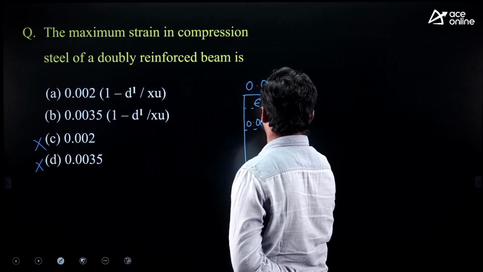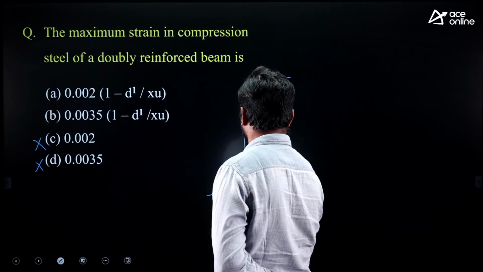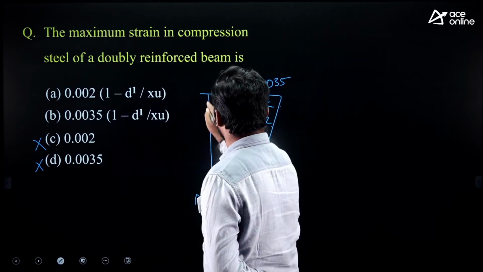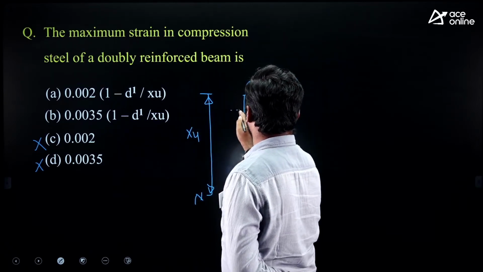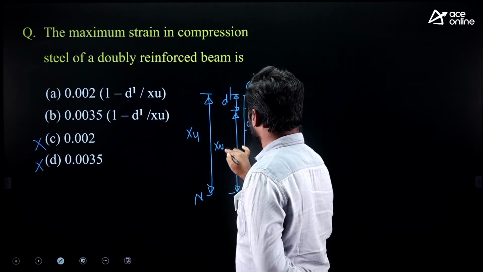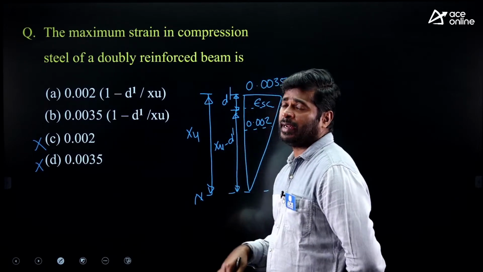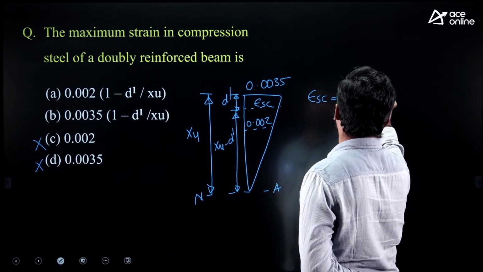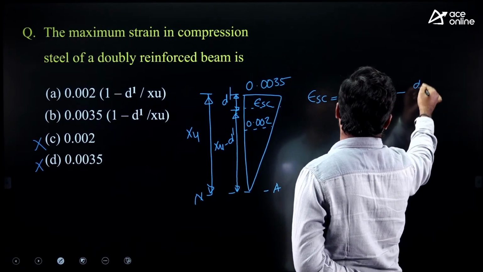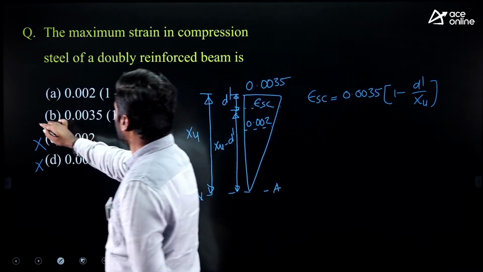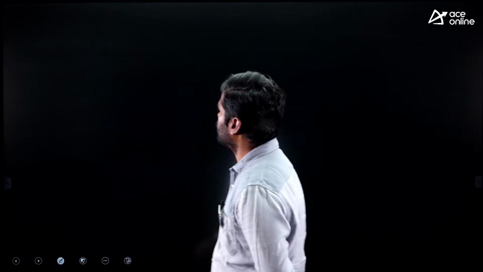This is epsilon c. Let us say this is the neutral axis. This is xu. This is d dash. This is xu minus d dash. If you take similar triangles, then you will get epsilon sc equals 0.0035 into 1 minus d dash upon xu. Option B is correct. Next question.